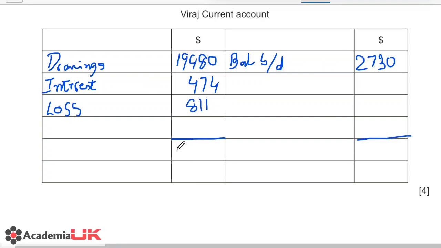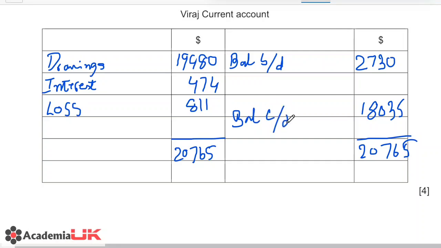So this gives us a value of 20765. We write the same over here, 20765, and we deduct 2730 from that. Now this is giving us a value of 18035. So now what has happened is that Viraj's credit balance has turned into a debit balance, meaning that he has withdrawn more money from the business than he put in.